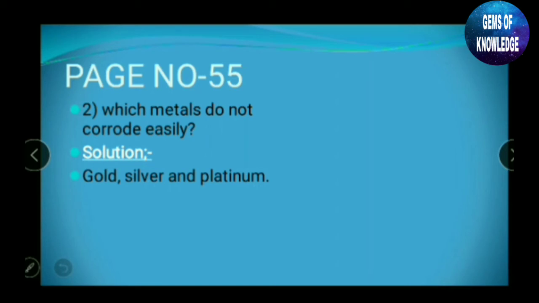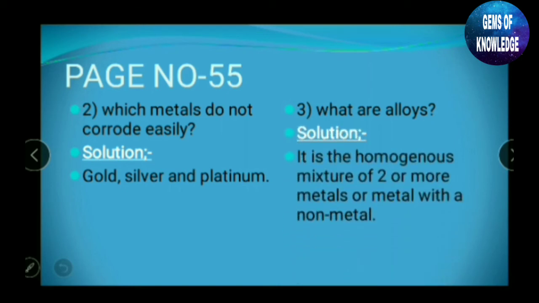If we wear them on a daily basis also, they are not going to react with oxygen, water or anything else. The last question on page number 55 is: what are alloys? It is a homogeneous mixture of two or more metals or a metal with a non-metal.